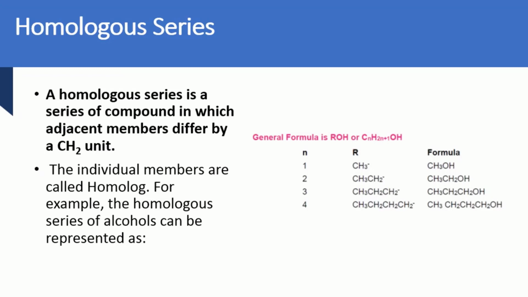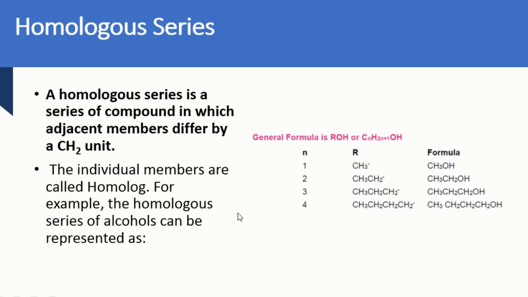Ethane to propane, the difference will be of CH2. So that series of compounds in which adjacent members differ by a CH2 unit is called the homologous series. For example, the alkane series is a homologous series. The alkene series, having one double bond, is a homologous series. The alkyne series is also called a homologous series.